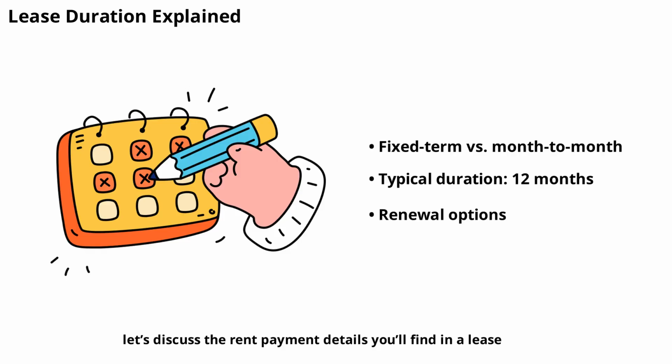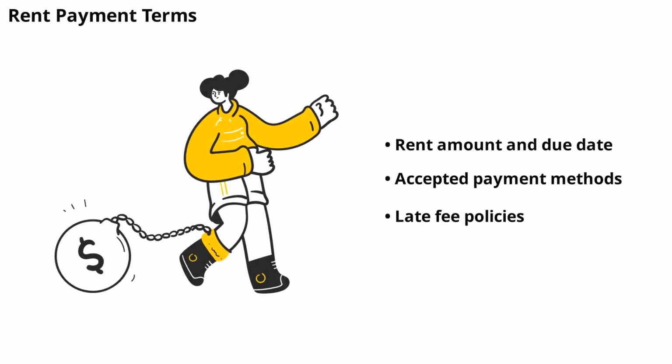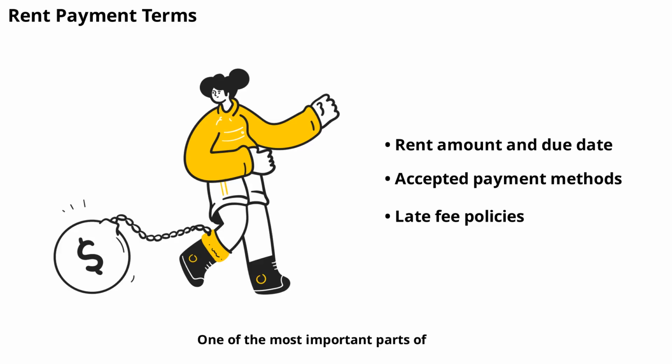Now, let's discuss the rent payment details you'll find in a lease. One of the most important parts of any lease is the rent payment section. This outlines how much rent you owe, when it's due, and how it should be paid. Some leases specify payment methods, such as checks, bank transfers, or online portals. The lease may also include details about late fees if you miss a payment deadline. Knowing these terms helps you budget and avoid penalties.